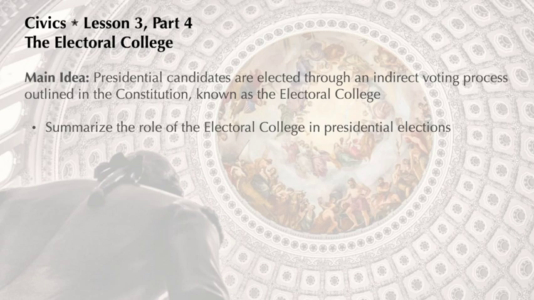The main idea behind this civics lesson is presidential candidates are elected through an indirect voting process outlined in the Constitution known as the Electoral College. With that in mind, by the end of watching this video, you will be able to summarize the role of the Electoral College in presidential elections. Now that the outcomes for this lesson have been shared with you, let's get started.